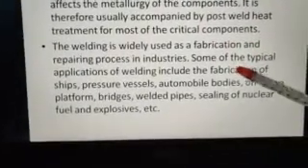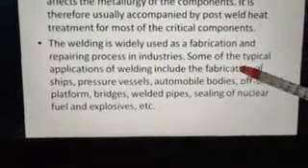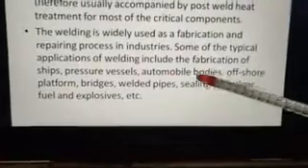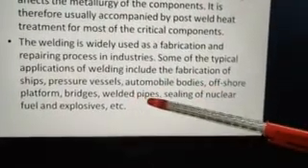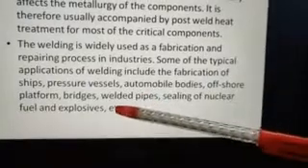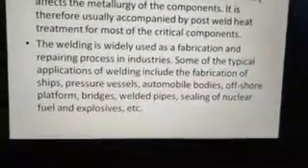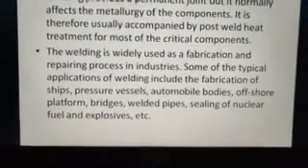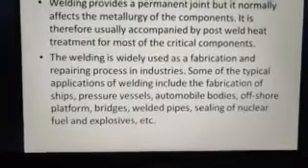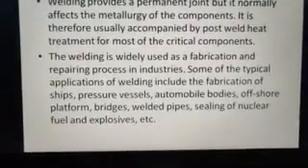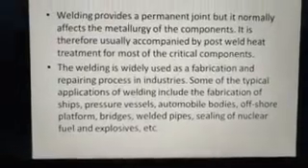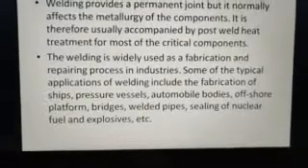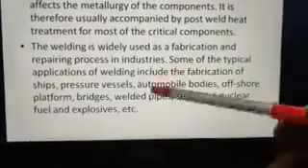And welding is widely used as a fabrication and repairing process in industries. Some of the typical applications of welding include fabrication of ships, pressure vessels, automobile bodies, offshore platforms, bridges, welded pipes, sealing of nuclear fuel and explosives. These are all industrial applications, and we are very familiar with the truss work in our houses or in the neighborhood, where we see pipes being welded into trusses and then established on top of our buildings. That is the most common application which we can see around us, whereas these are the industrial applications,